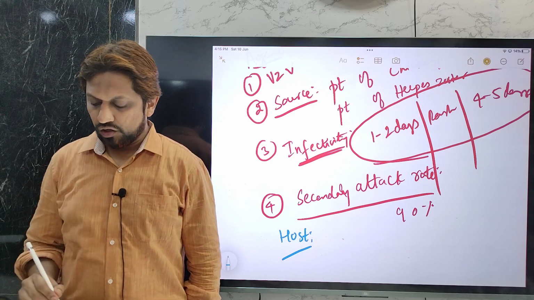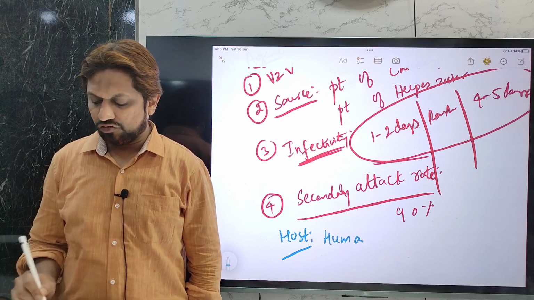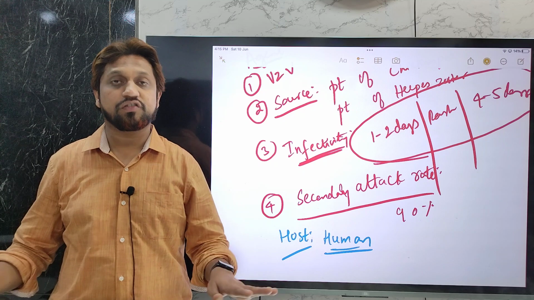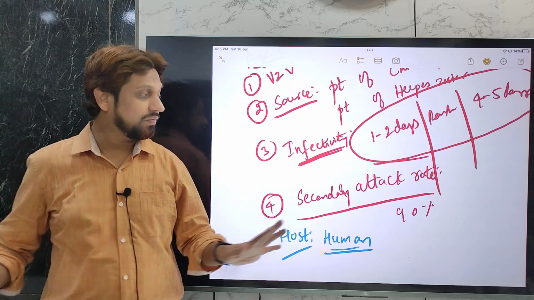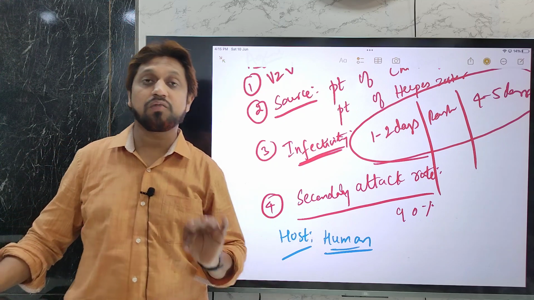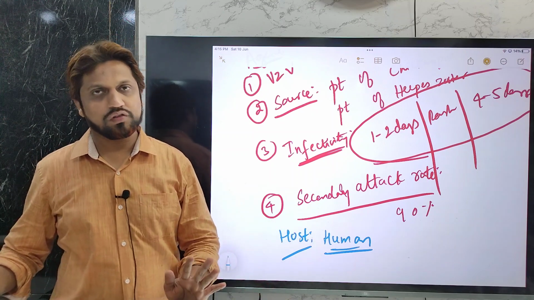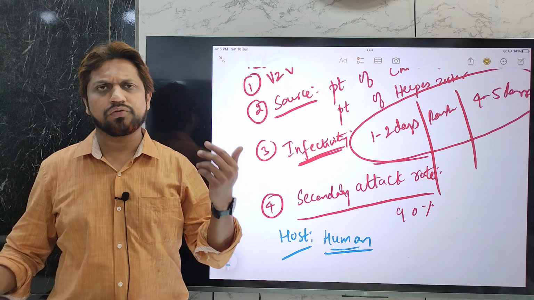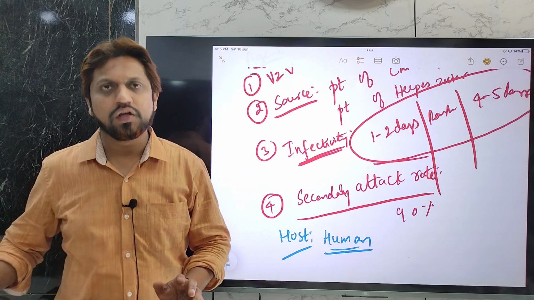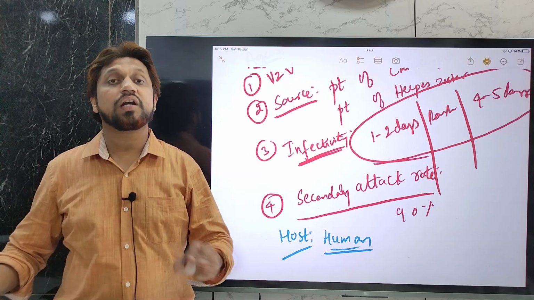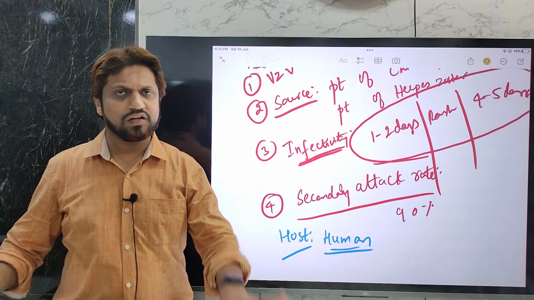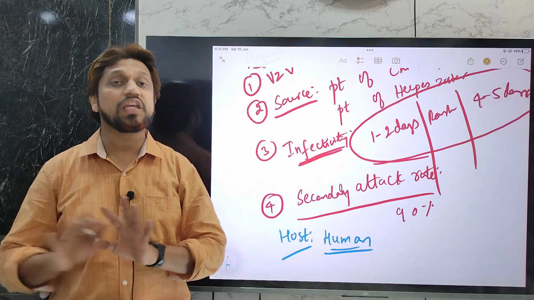So, host factors. Humans are the natural reservoirs of this infection. Humans generally get infected by this; they are the natural reservoirs, so it infects only inside the human body. And all races throughout the world, whether Asian, Negroes, European, or any race, are equally affected, and all genders, both male and female, are equally affected.